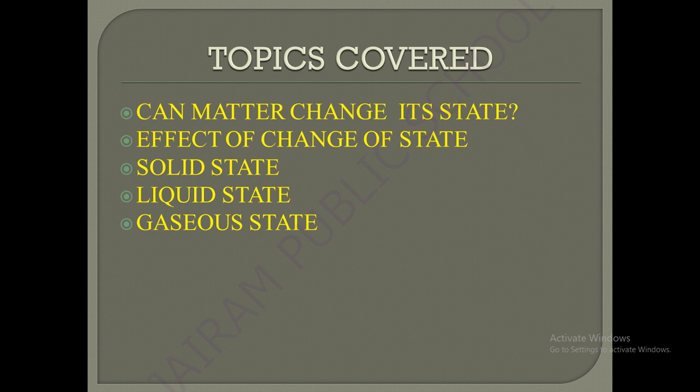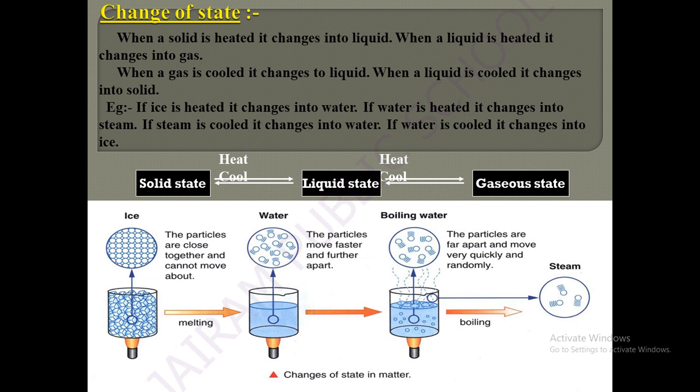Previously we have seen what is meant by the term matter, what the physical characteristics and chemical properties are, and in that small activity we have seen what the states of matter are. So here we are going to see the remaining part of matter. Before that, what is meant by change of state? From the name itself, one state is converted into another state.